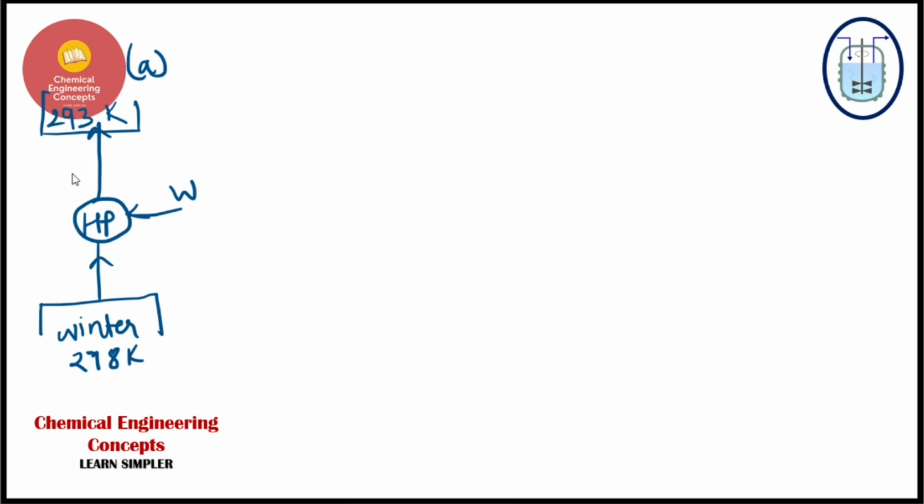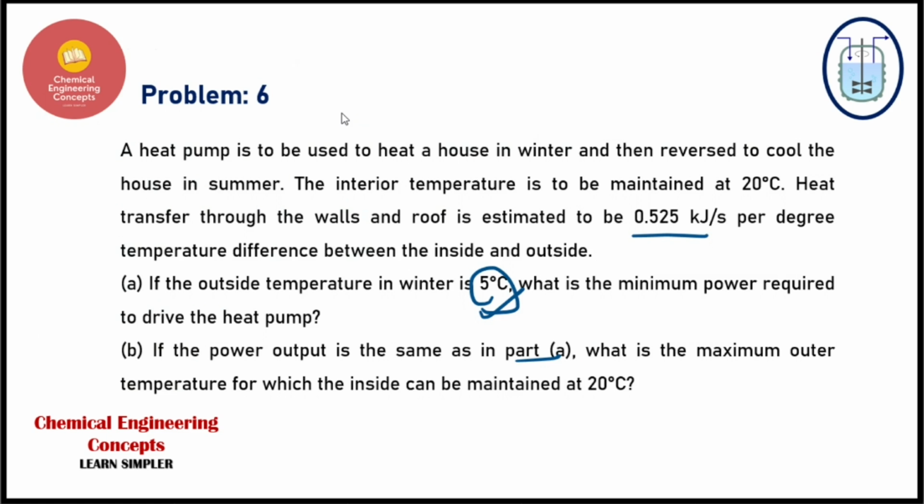So first of all we will be finding out the estimated heat rate.